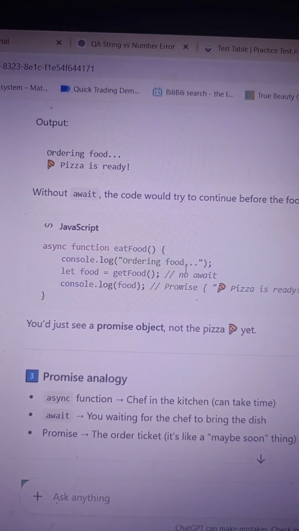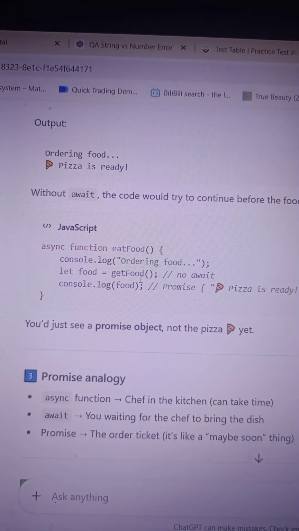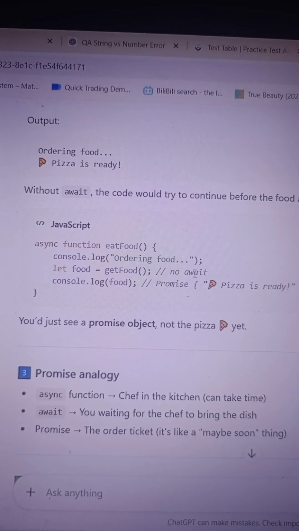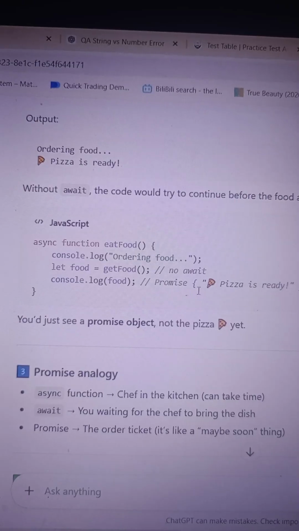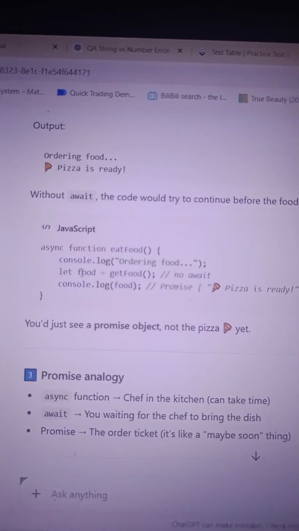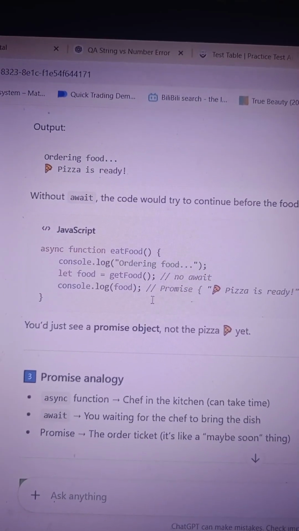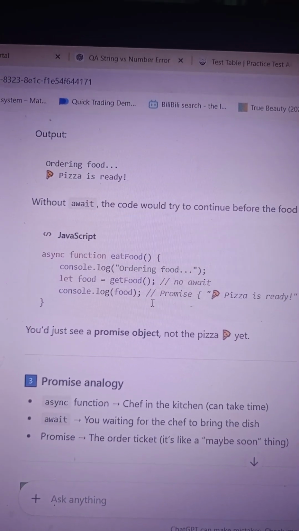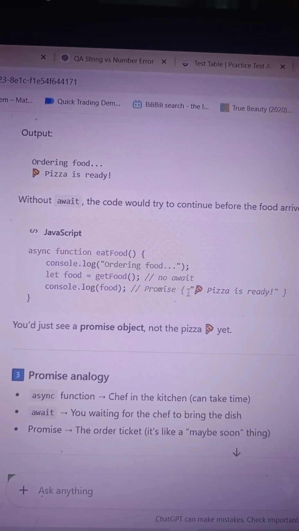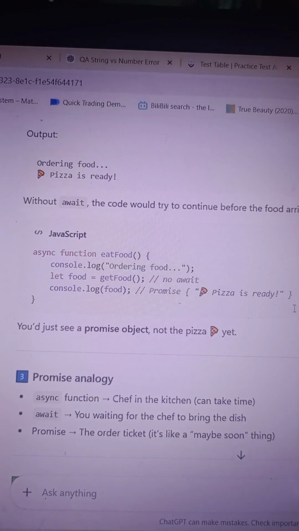So here we have let food equal to get food. Here there is no await. So this is a no await example. If we don't wait for the food, then it will simply continue before the food arrives, right? So pizza, here is our promise where the pizza is ready.